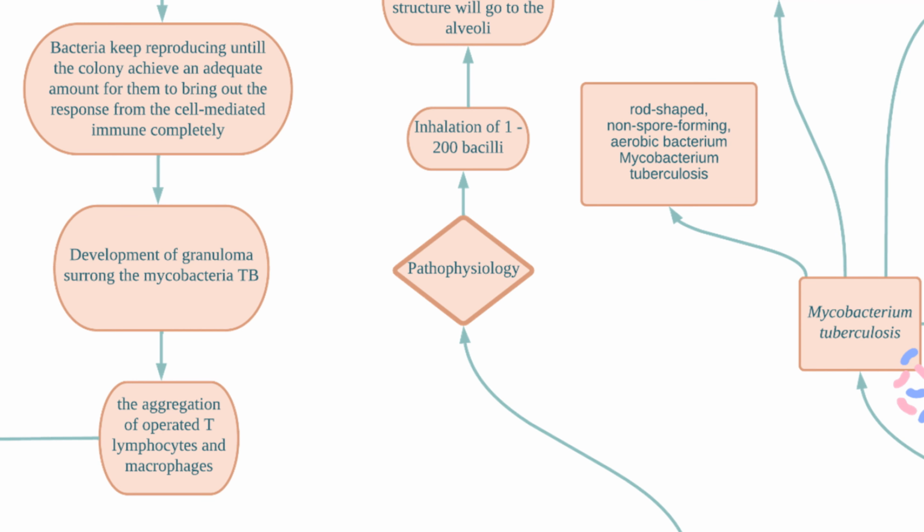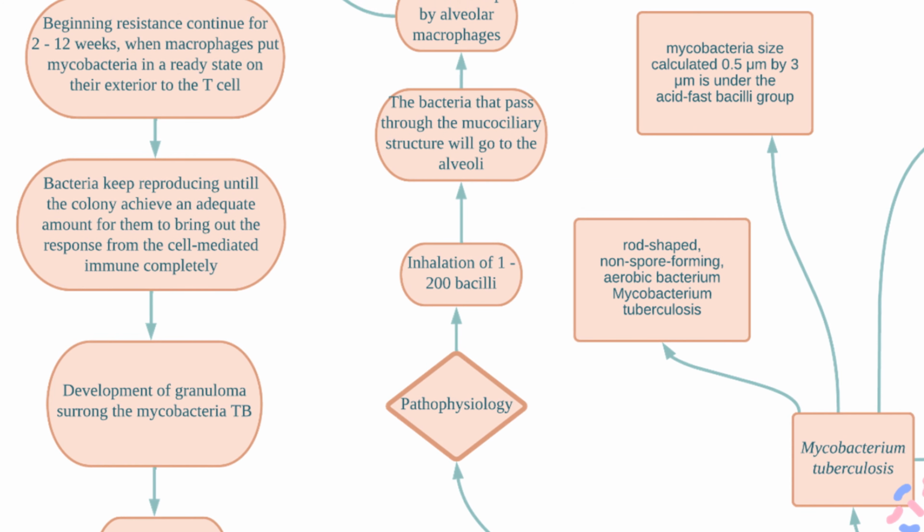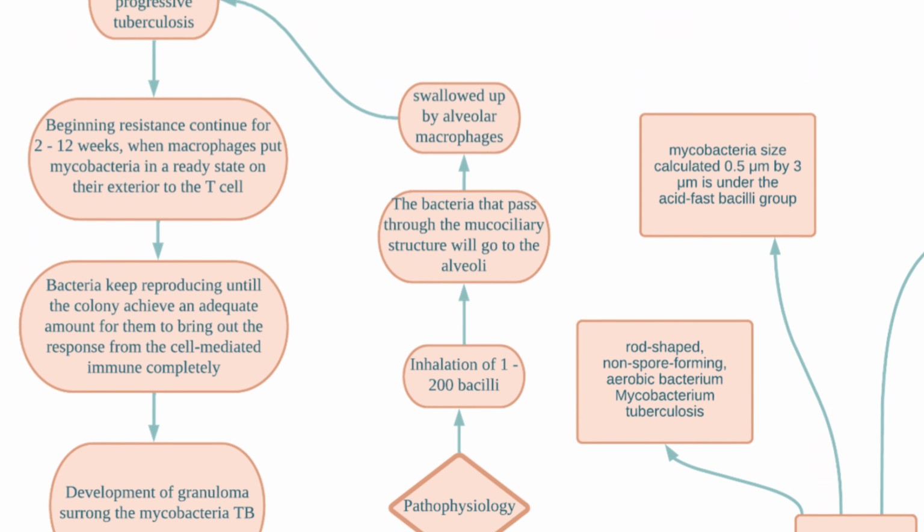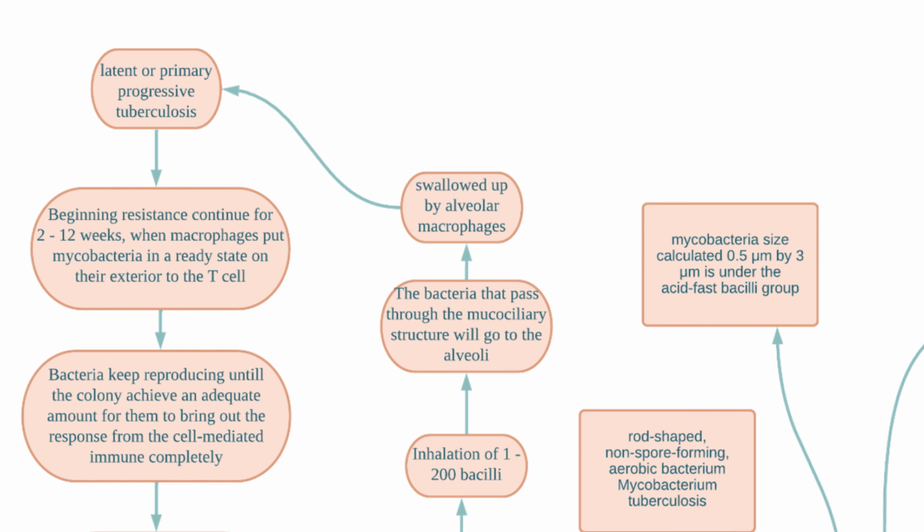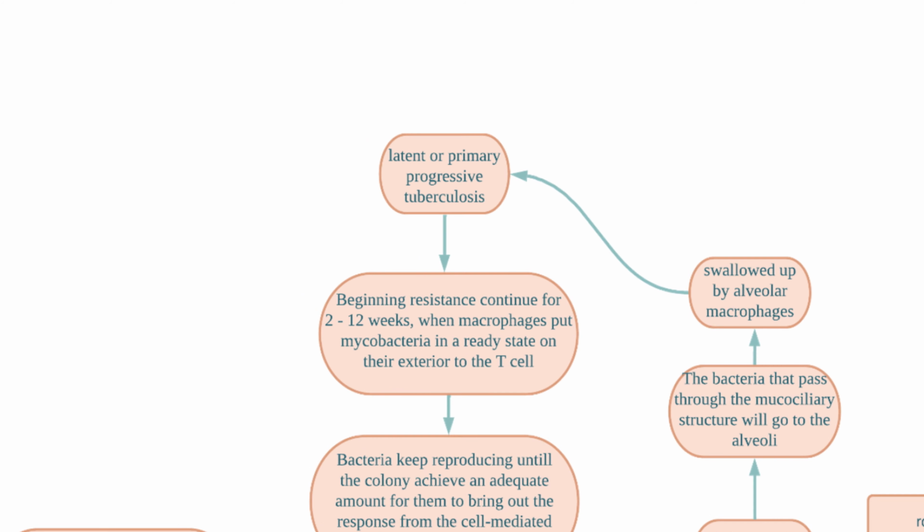Next, we move on to the pathophysiology of tuberculosis disease. A person can get infected by tuberculosis if they inhale vapor that contains between 1 to 200 bacilli. The droplets that contain the bacteria pass through the mucociliary structure and go to the alveoli. However, they will be rapidly encircled and swallowed up by alveolar macrophages, which are the primary immune cells living in alveolar areas. A few results can occur due to the phagocytosis activity of macrophages, resulting in either latent tuberculosis or